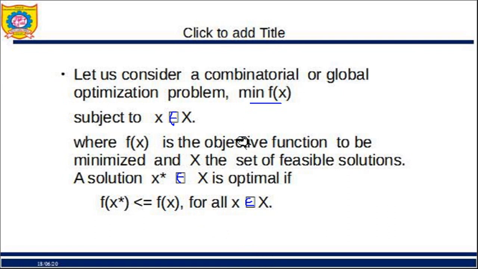Okay, so I'd like to repeat what it is. I want to find the minimum value of f of x. X is nothing but my point in the search space. For every point in my search space, I want that f of x star should be less than or equal to f of x. If this condition is true for each and every value of x in my search space, then I say that x star is my optimal solution where I wanted to minimize the value of f of x.